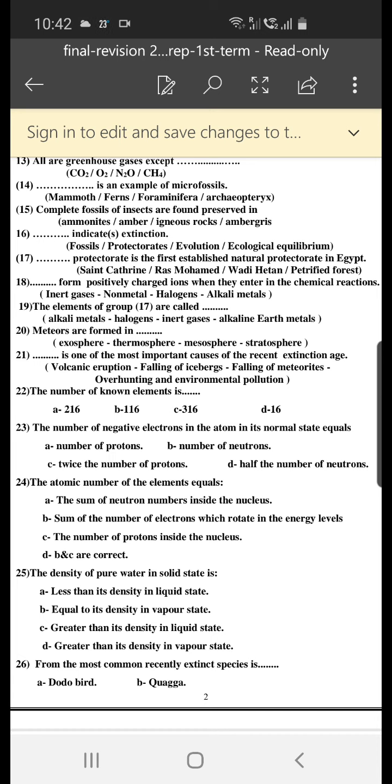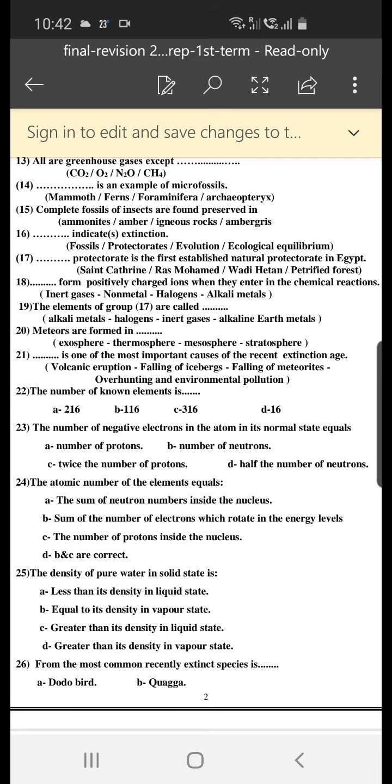Number 20, meteors are formed in the mesosphere layer. Space is one of the most important causes of recent extinction: volcanic eruptions, falling of icebergs, falling of meteors, overhunting, and environmental pollution. The answer is overhunting and environmental pollution.